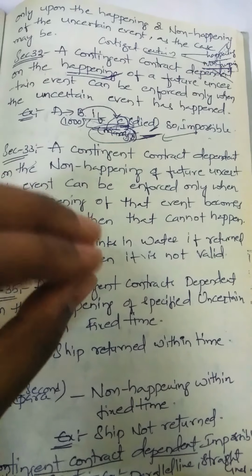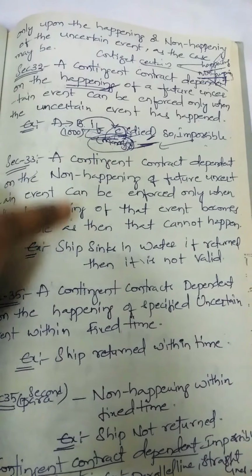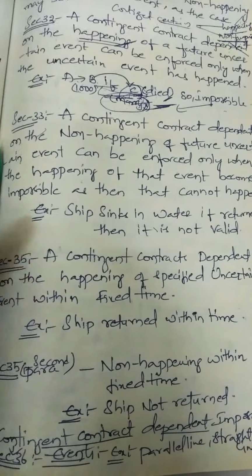That non happening should be there because they entered for that purpose only. So these are the two types, these are the two rules for the happening and non happening. Next one is section 35.